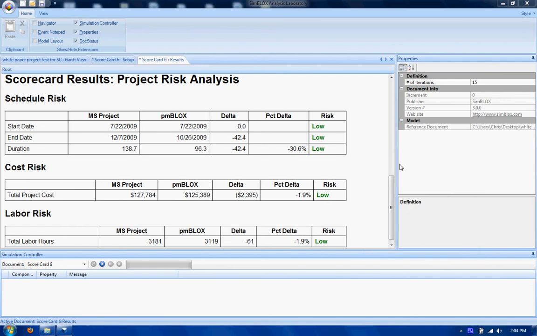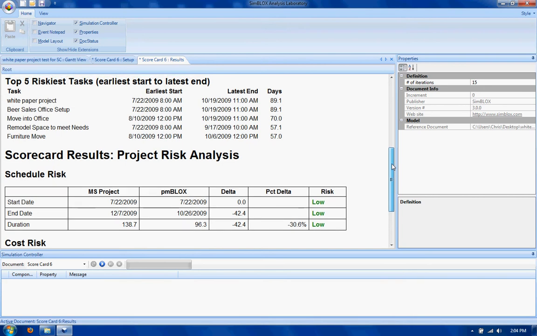Now let's take a look at these results. In this particular simulation or scorecard analysis, this actually looks quite good. All the risks are low, and pmBLOX shows that there's actually a lot of extra room in the schedule, that it's slightly below on average the cost the project expected, as well as on labor hours.